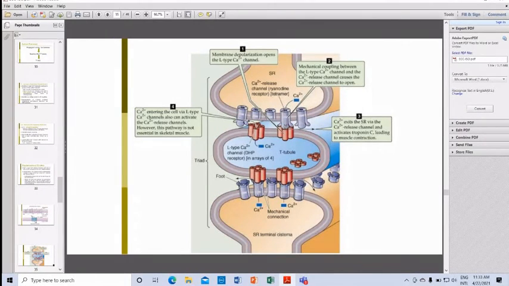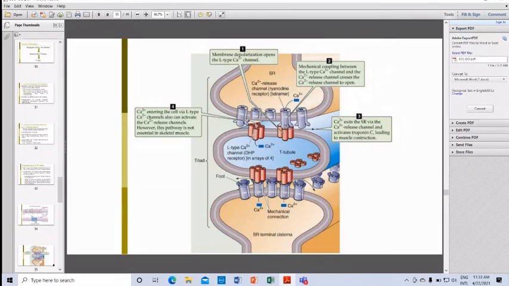In number 2, there is mechanical coupling between the L-type calcium channel and the calcium release channel, which causes calcium to exit the sarcoplasmic reticulum via the calcium release channel.